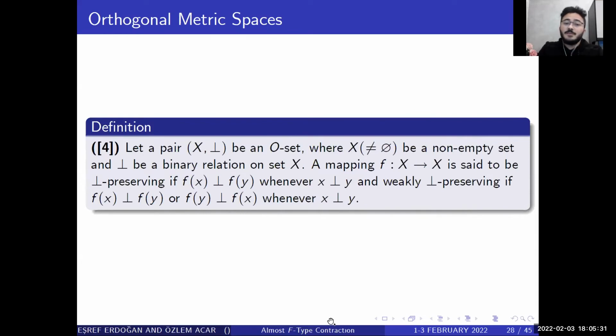Definition: let the pair (X, ⊥) be an O-set where X is a non-empty set and ⊥ is a binary relation on set X. A mapping f: X to X is said to be ⊥-preserving whenever x ⊥ y implies f(x) ⊥ f(y), and directly ⊥-preserving if whenever x ⊥ y.